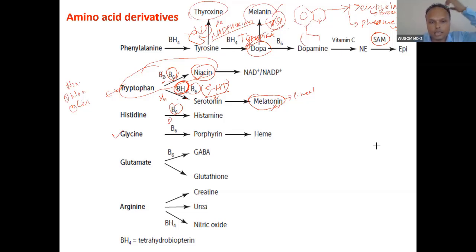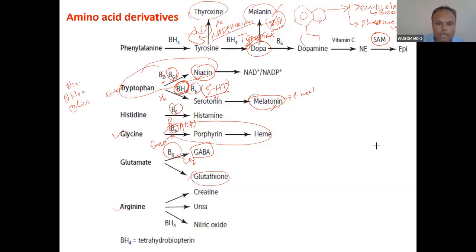Glycine, we have seen this in the synthesis of porphyrin, glycine plus succinyl coenzyme A. Vitamin B6 is needed in the first reaction, ALA synthase. So this is vitamin B6 function again. Glutamate, again glutamate decarboxylation we have discussed. So glutamate decarboxylase forms GABA, an inhibitory neurotransmitter, and glutamate will form glutathione. Glutathione, we will talk a little bit about glutathione.